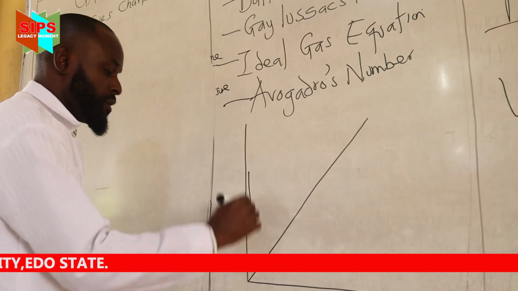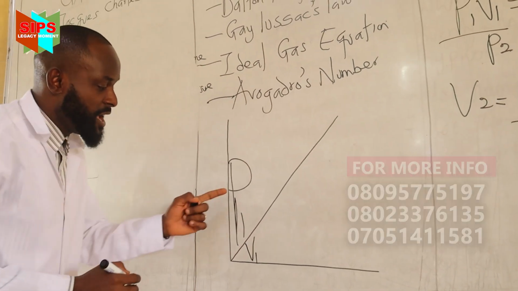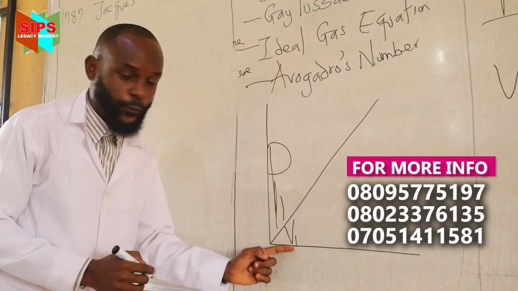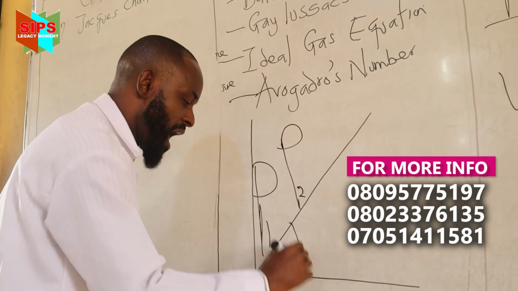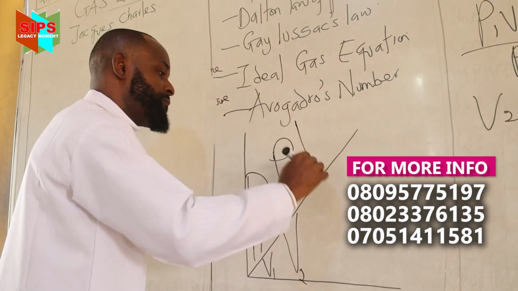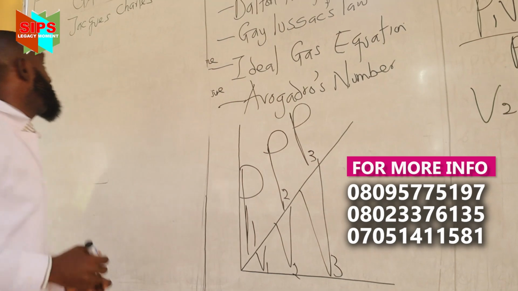You can represent P1 and V1, because we said if the pressure is increasing, the volume is decreasing. I have P2, V2. Thereabout, I have P3, and I have V3. Thereabout. So let's continue.